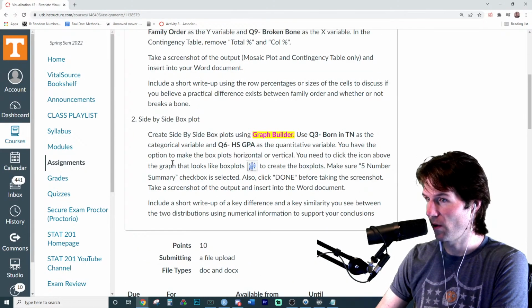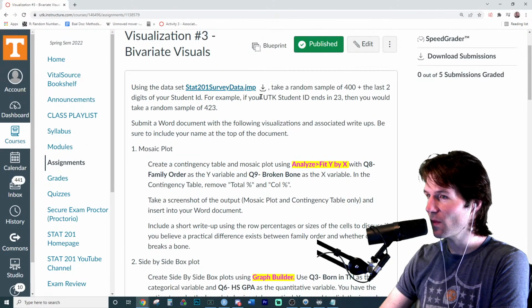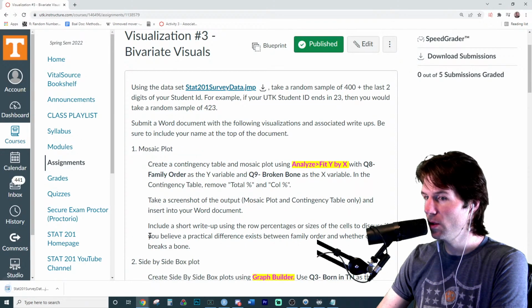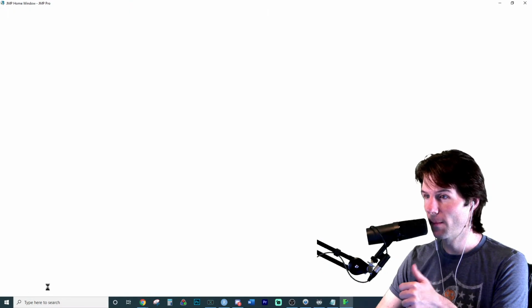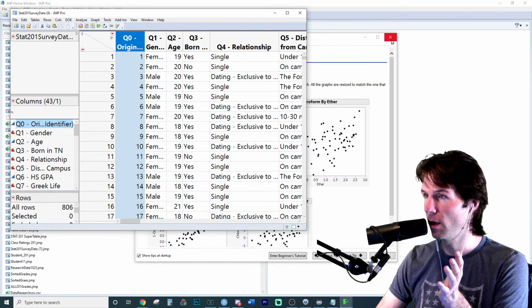Good stuff right there. So make sure to follow those, and this walks you through it. Let's get the data. Now, we're not going to do the exact same thing at once. Make sure it opens in JMP. Should be good right here. Opening in JMP. There we go.